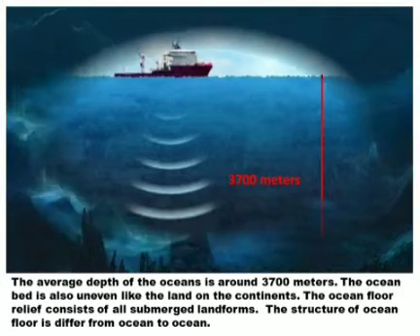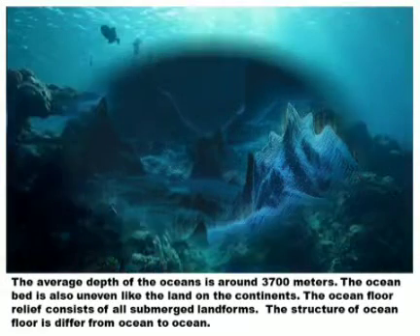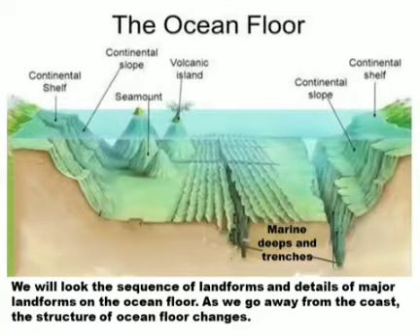The structure of ocean floor differs from ocean to ocean, like underwater plateaus. Now we will look at the sequence of landforms and details of major landforms on the ocean floor. As we go away from the coast, the structure of ocean floor changes.